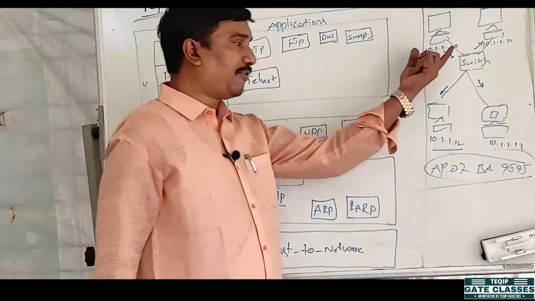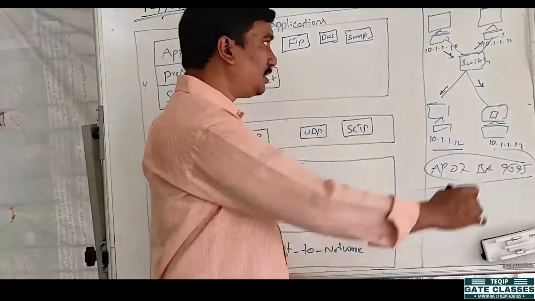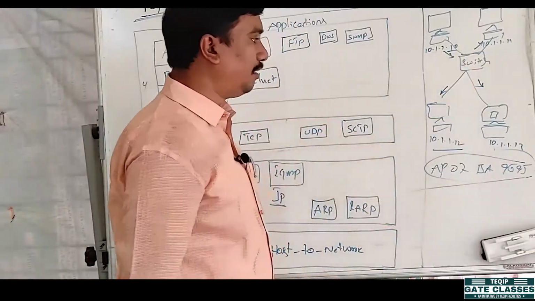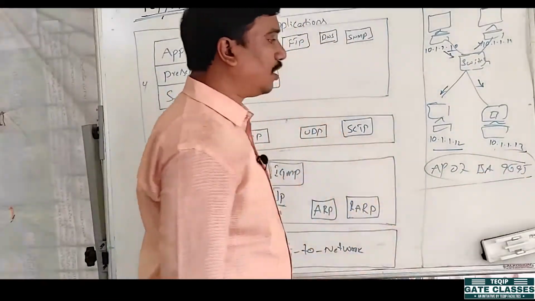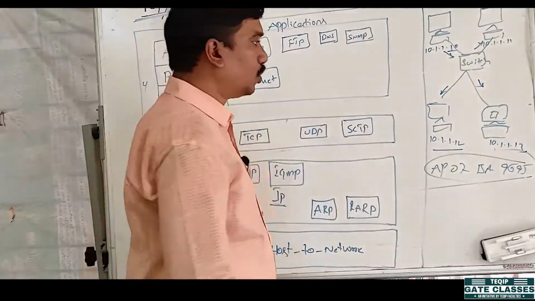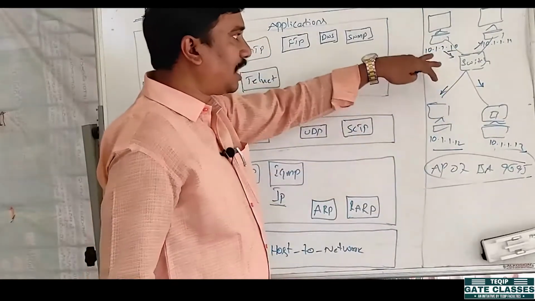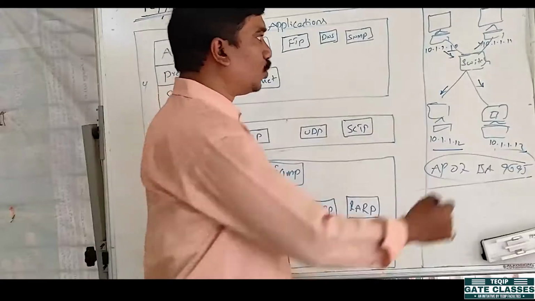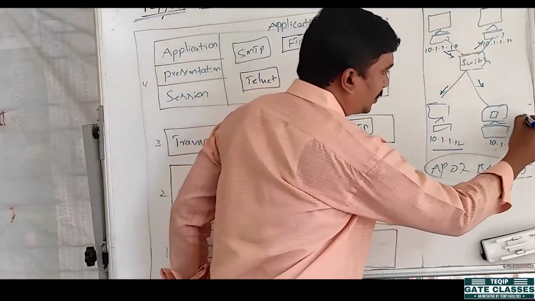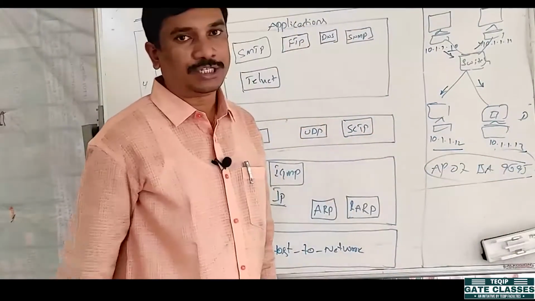The intention of system 1 is, its IP address is 10.1.10 and it wants to connect to 10.1.13. So the request is: I want to connect to 10.1.13. This is the source and this is the destination.